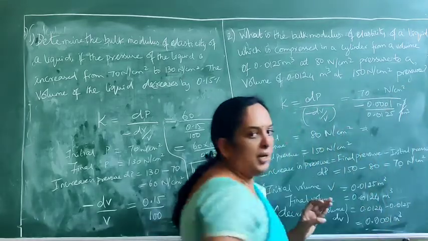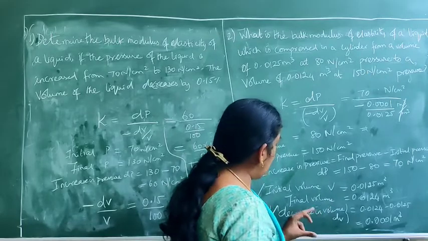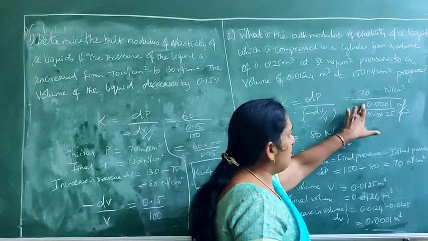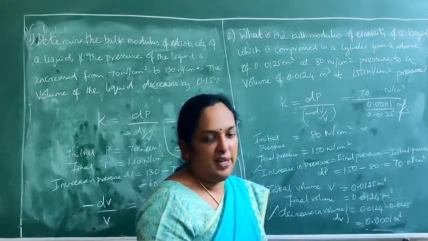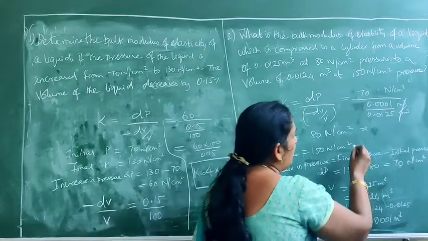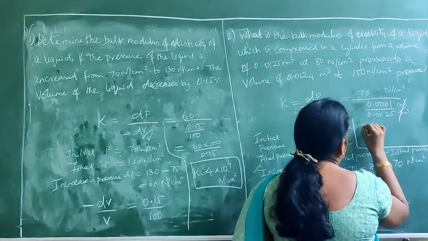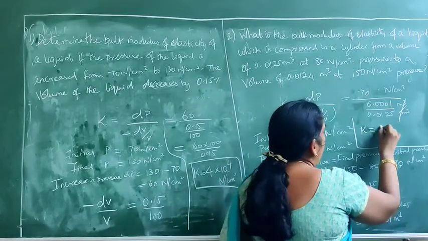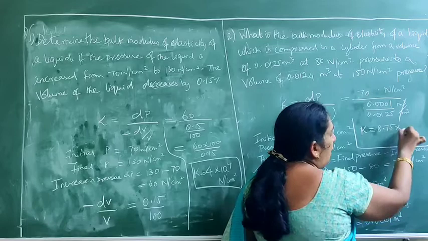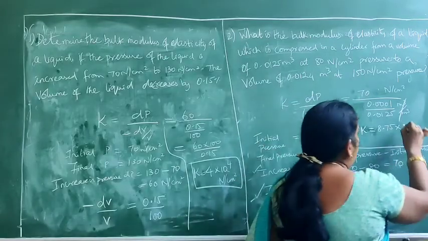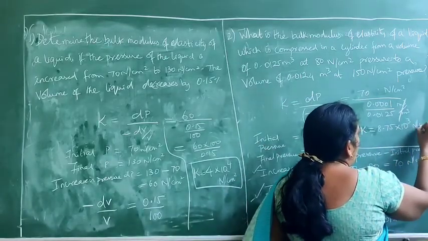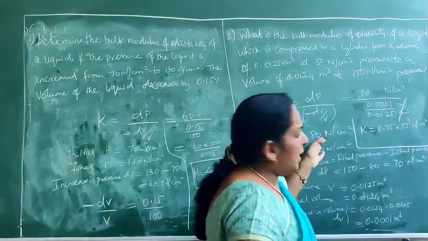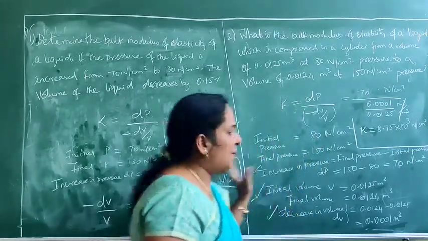So just you can substitute it and you can solve this. And once again, as I said, the decrease in volume is already given here. So no need to give this negative symbol because the value itself is given in a decrease way. So what is the answer you get? K is equal to, that is your K. K is your bulk modulus. It is 8.75 into 10 to the power of 3 Newton per centimeter square. The same unit you can give here. Okay, so 8.75 into 10 power 3 Newton per centimeter square.